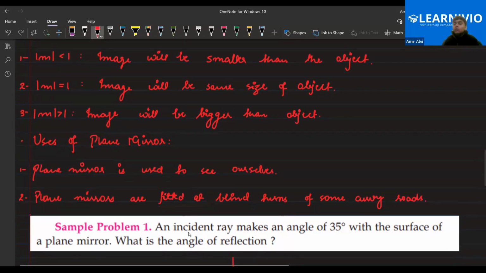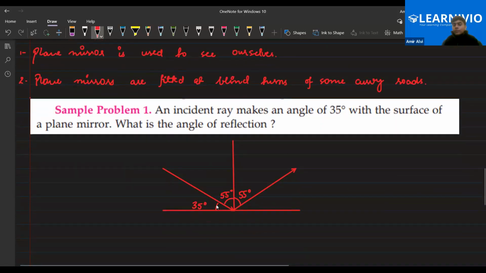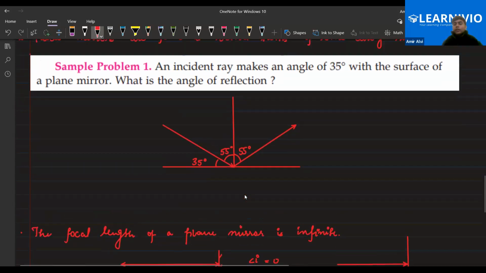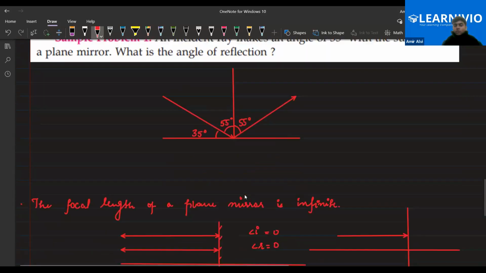The question is asking about the angle of reflection. This is only 55 because 35 is with the surface. So 55 is your angle of incidence. If the angle of incidence is 55, then 55 would be the angle of reflection. Tell me, is it clear or not? Yes, yes. That's good.